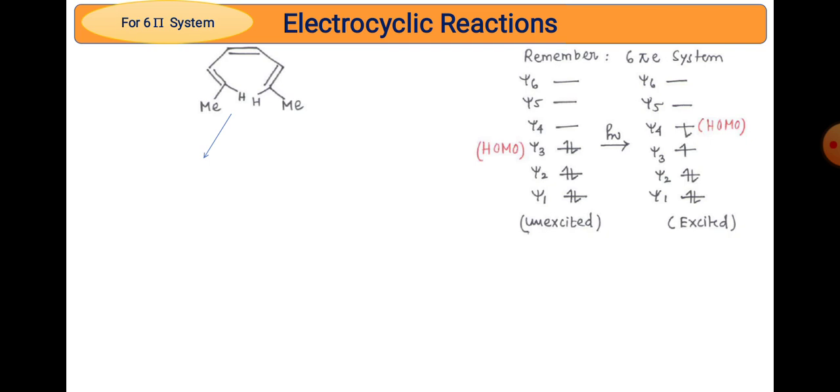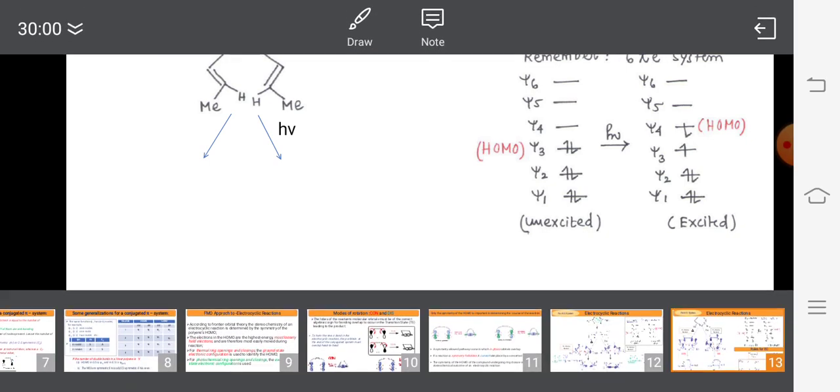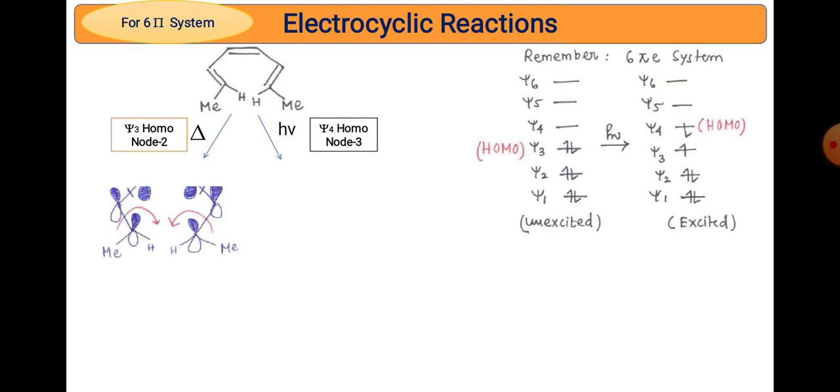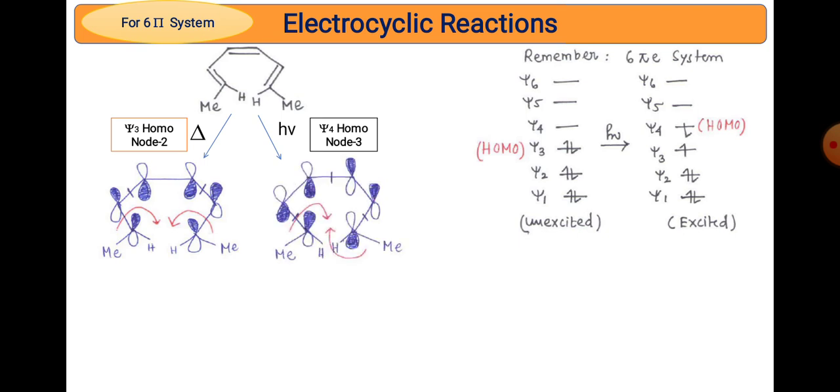The HOMO in the ground state is psi3, and in the excited state, that is under photochemical conditions, the HOMO is psi4. This molecule undergoes two kinds of irradiation, thermal as well as photochemical. In thermal and photochemical conditions, the HOMOs are different. In thermal conditions psi3 is the HOMO and two nodes are present. In photochemical conditions psi4 is the HOMO and there are 3 nodes. So this is the molecular orbital diagram of the psi3 wave function, and this is the molecular orbital diagram of the psi4 wave function. Respectively we have 2 and 3 nodes in the two HOMOs.